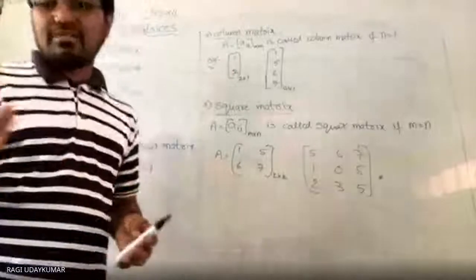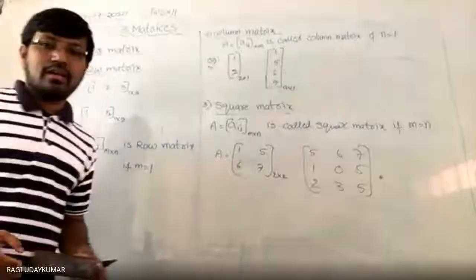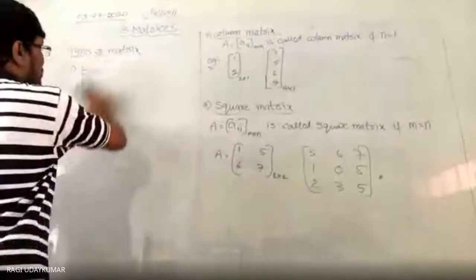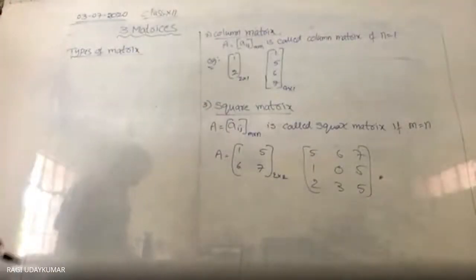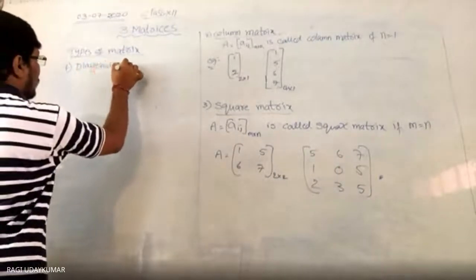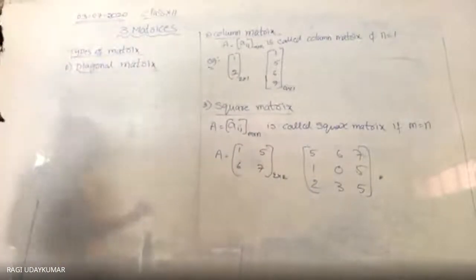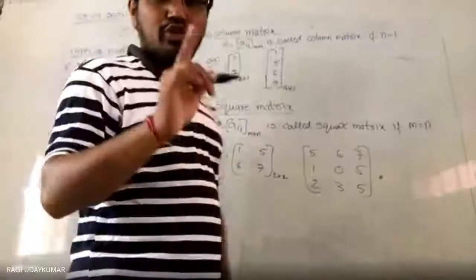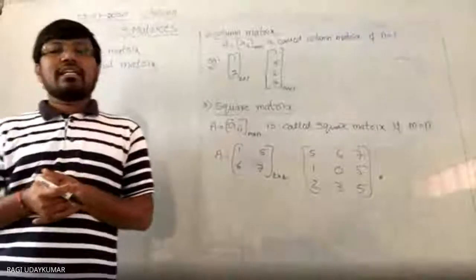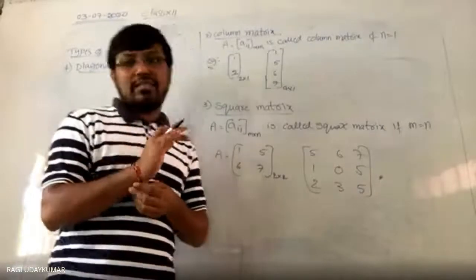Okay, square matrix. After completion of the square matrix, next let us go for the diagonal matrix. Three types of matrices are completed. The fourth one is the diagonal matrix. For a matrix to be a diagonal matrix, the first thing is it should be a square matrix.